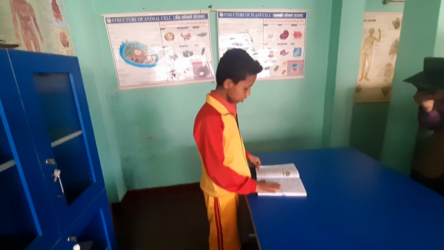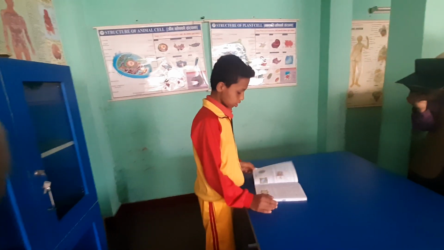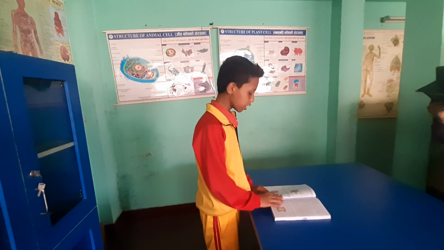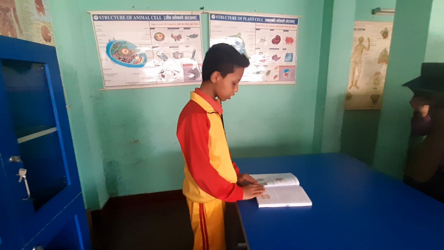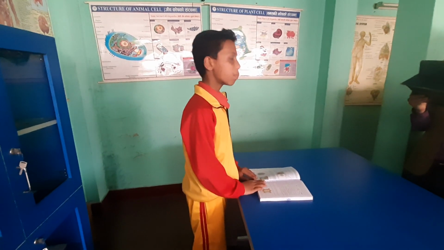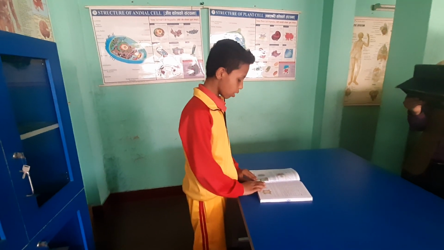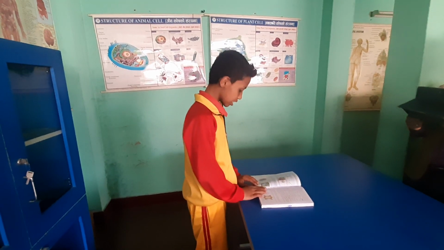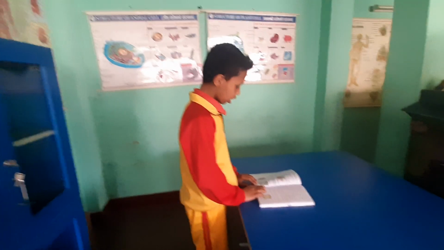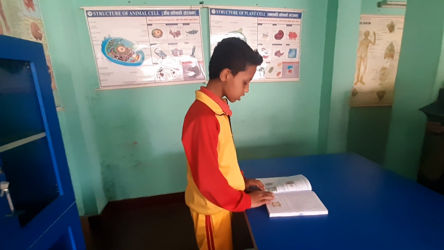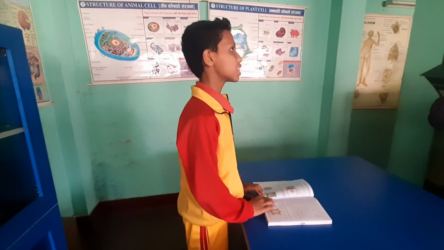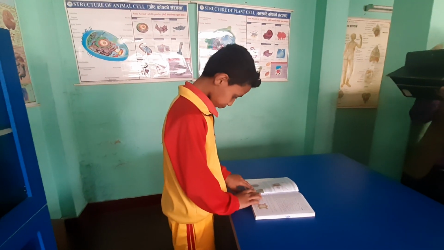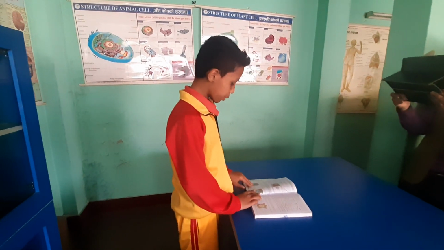First, the animal cell. Animal cells are cells which have a nucleus and nucleolus, and lack plastids and a cell wall. The outermost layer of the animal cell is the cell membrane. It is non-rigid, so it can change its shape and size with time.